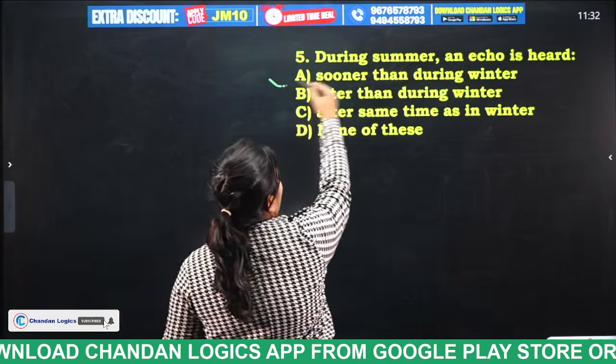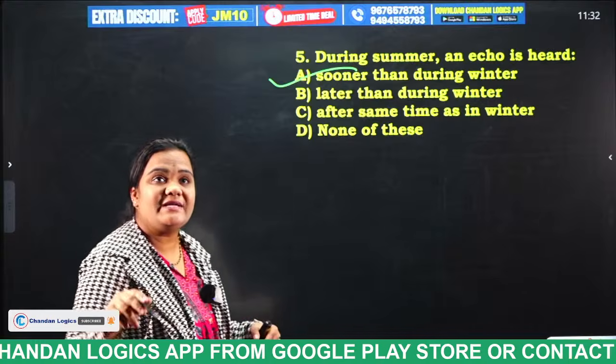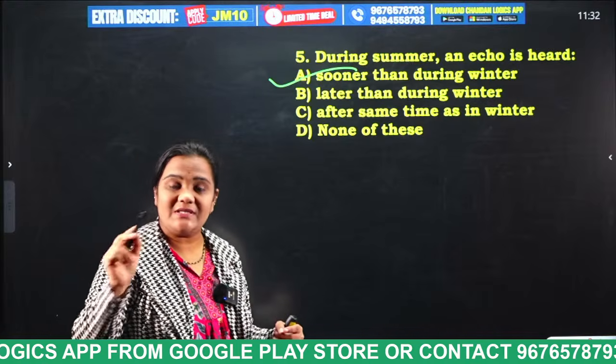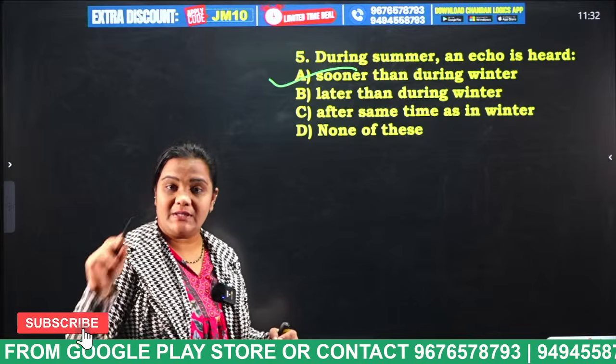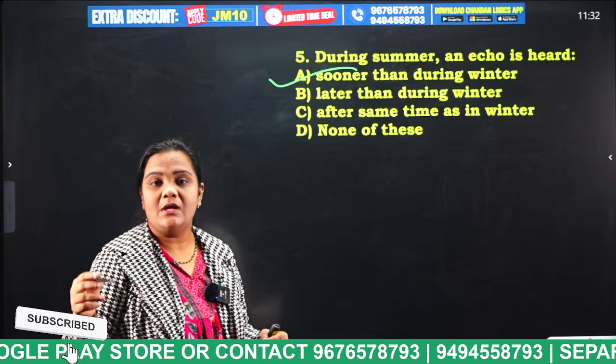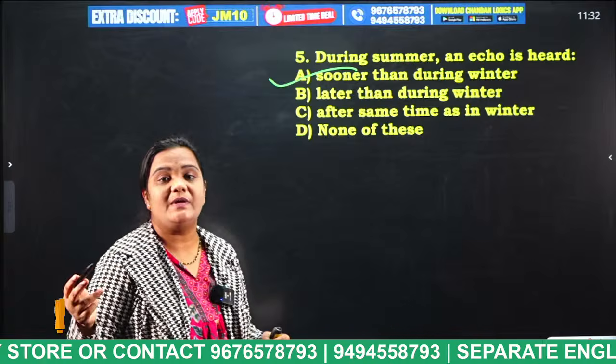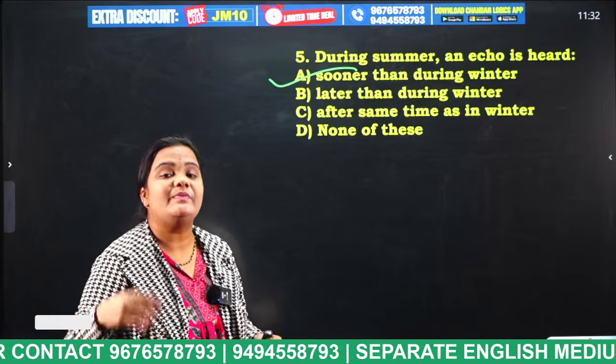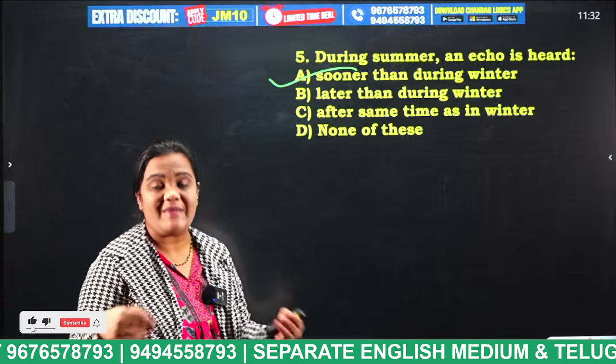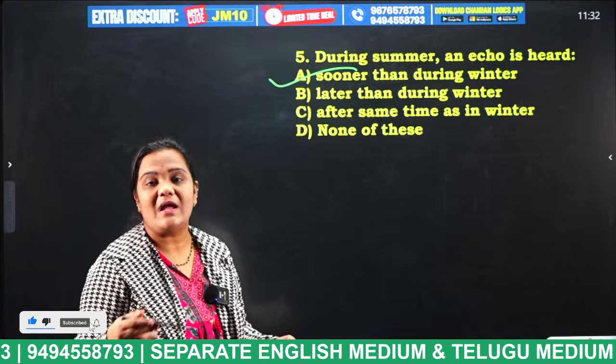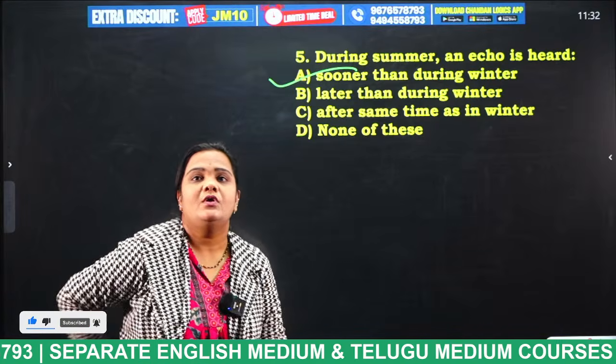Sooner than during winter. Because during summers the temperature is high, the particles move speedily, the vibrations speed up, so the speed of sound is also increased when compared to winter.